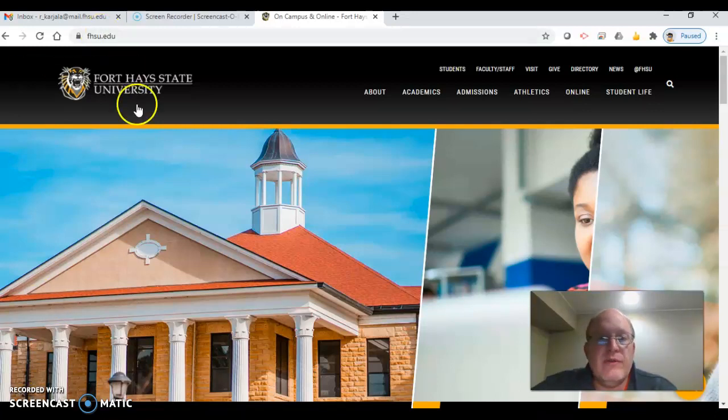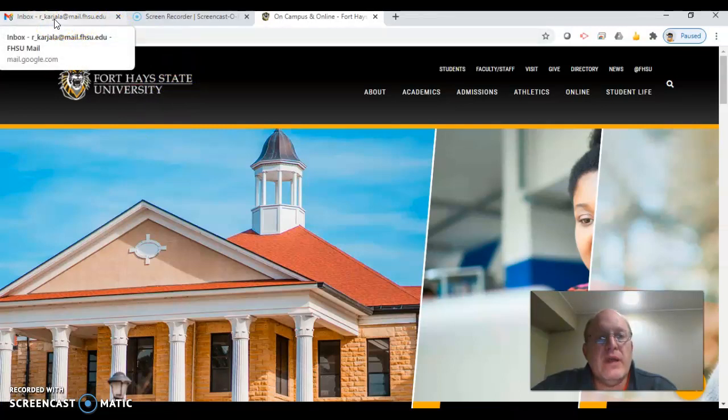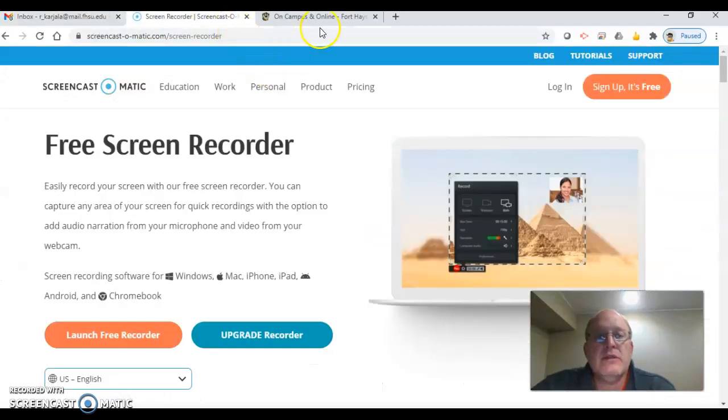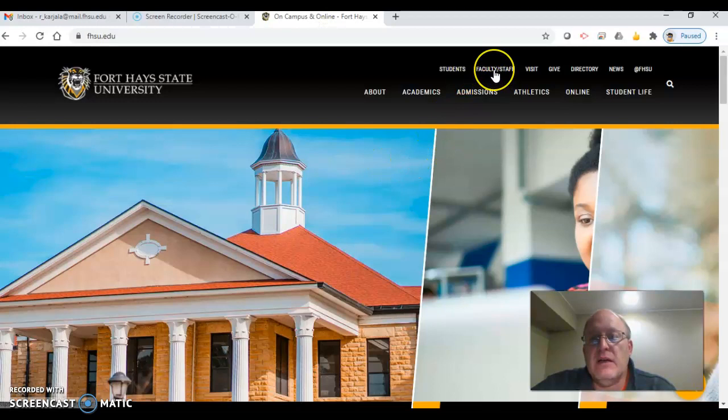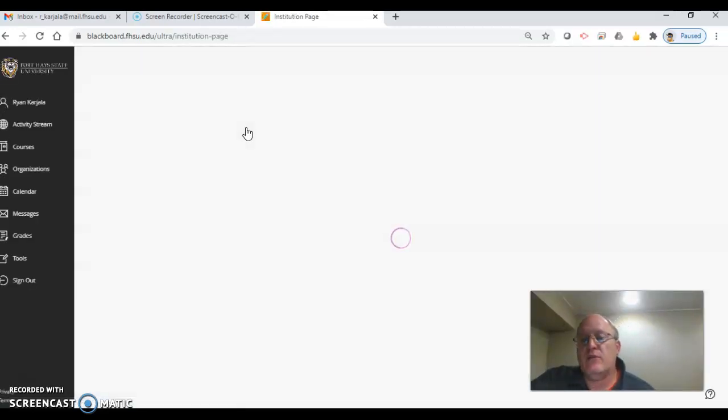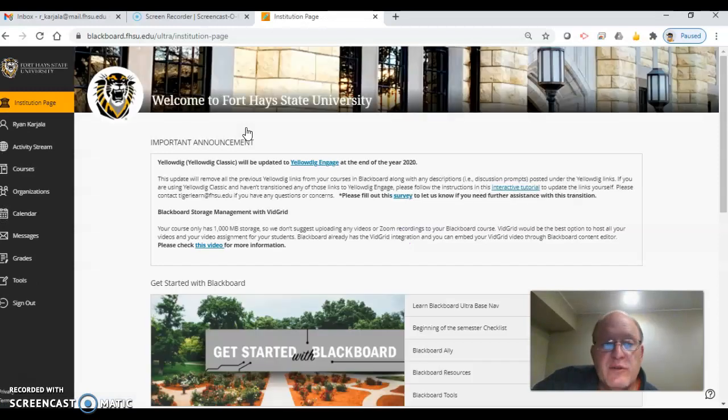So I always start with Fort Hays State University, and I always make sure that I have my Fort Hays account open, and my other accounts, you can see I'm all signed out. So it's important that you're signed out of all your other accounts and you're just signed into your Fort Hays account. Then from there, I click on faculty and student, but you're going to click on students. Then you're going to go down and find Blackboard. You should always start navigating to everything from Blackboard, and if you do that, things will work out. And if you're signed only into your Fort Hays State University Gmail account, things will work as well.